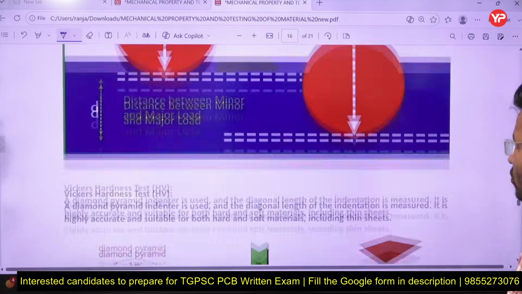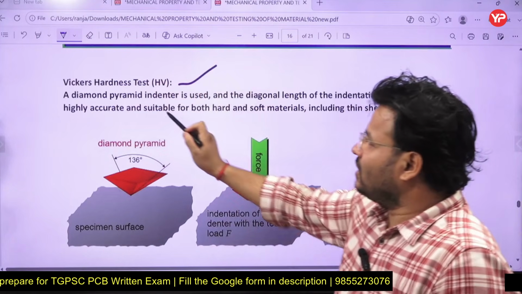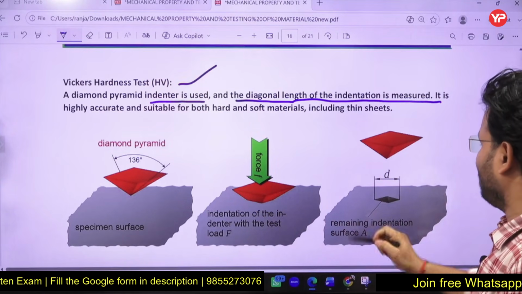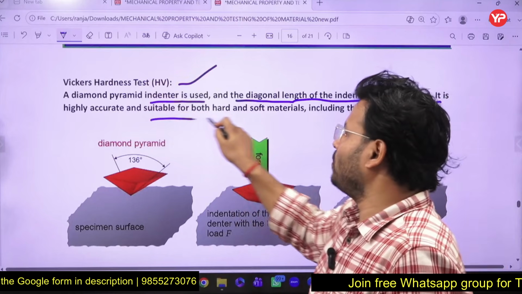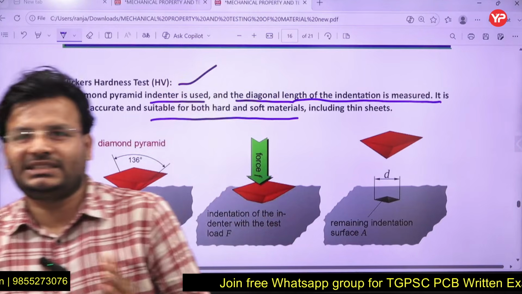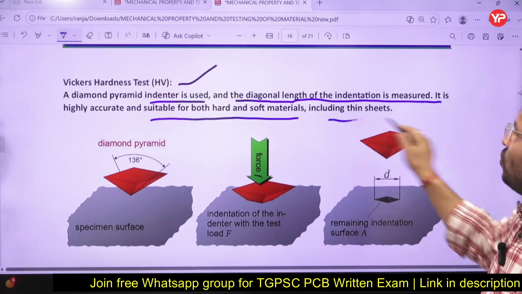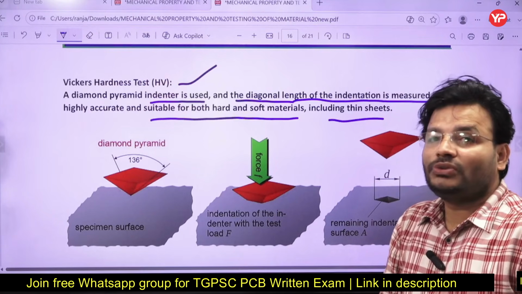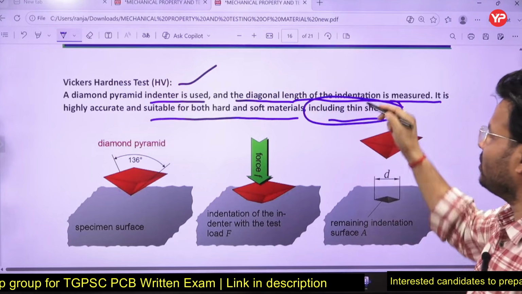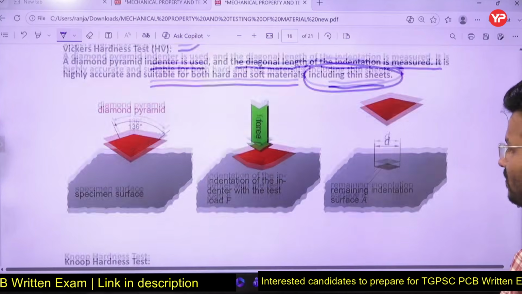So next you talk about the Vickers hardness test. What is the important thing about the Vickers hardness test? A diamond pyramid indenter is used and the diagonal length of the indentation is measured. Diagonal length here you have to measure. It is highly accurate, suitable for both hard and soft material. The Vickers hardness test is suitable for both types of material to get their hardness, either hard or soft, including even a thin sheet. You can get the hardness of thin sheet with the help of the Vickers hardness test. If they ask which of the following methods is suitable for measuring the hardness of thin sheet, then it will be the Vickers hardness test, right?